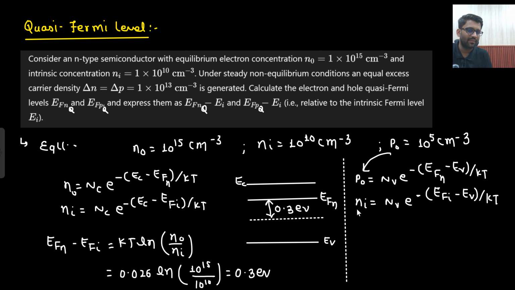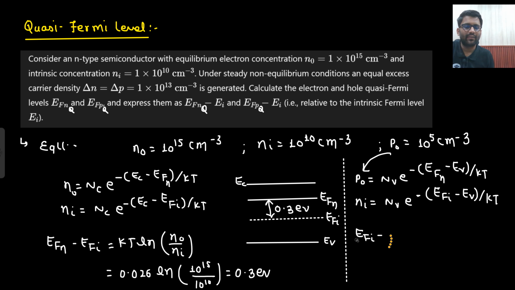So if you do this calculation P naught by Ni, what answer will you get? You will see that it would be equal to EFI minus EFN. If you multiply both of them, P divided by N naught, you will get here, EFI would go upward, EFN would be here. So EFI minus EFN, what are you getting? P naught divided by Ni.